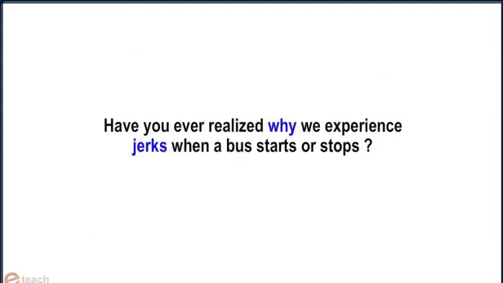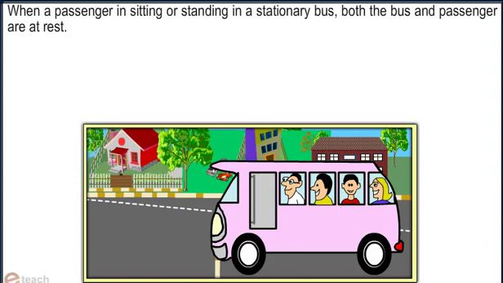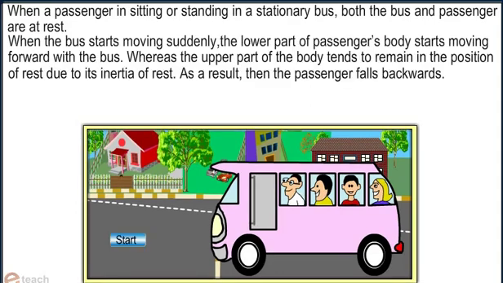Have you ever realized why we experience a jerk when the bus starts or stops? When a passenger is sitting or standing in a stationary bus, both passenger and bus are at rest. When the bus starts moving suddenly, the lower part of the body starts moving with the bus, whereas the upper part tends to remain in the position at rest due to inertia of rest. As a result, the passenger is thrown backward.